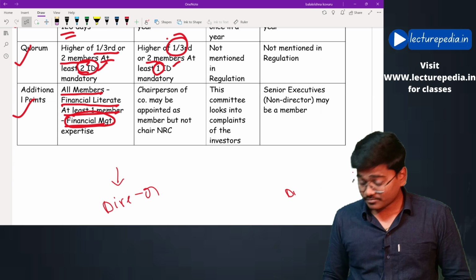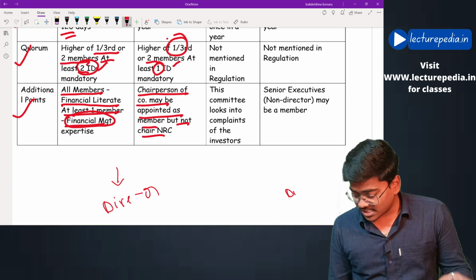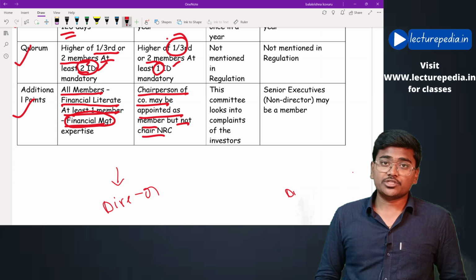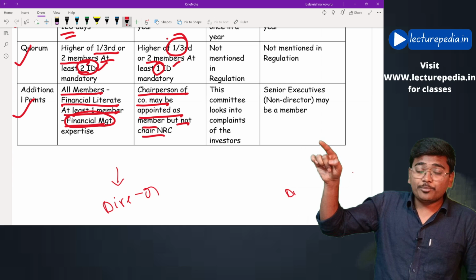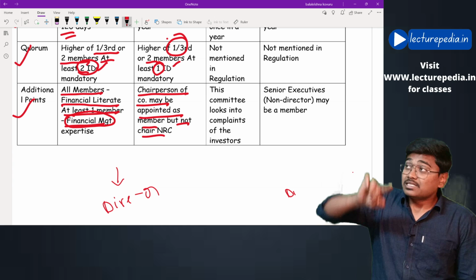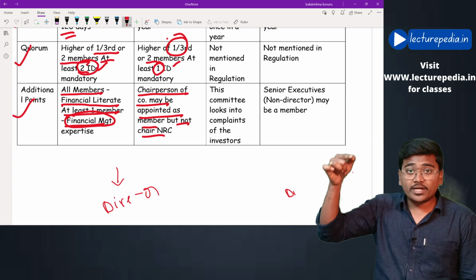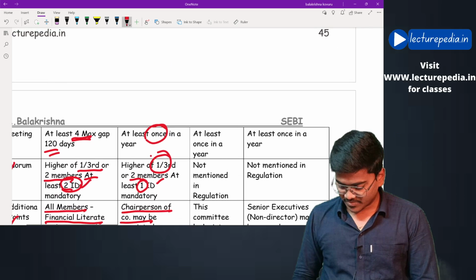After that, the chairperson of the company may be appointed as a member but not as the chairperson of the nomination remuneration committee. For the company there will be a chairperson. Such a chairperson cannot be appointed as chairperson of the nomination remuneration committee, but the chairperson of the company can be appointed as a member of it. Hope that is clear.